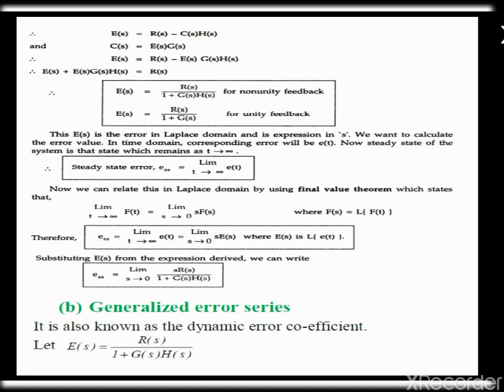Now we are going to see the generalized error series. It is also called the dynamic error coefficient, that is E of s equal to G R of s divided by 1 plus G of s H of s.